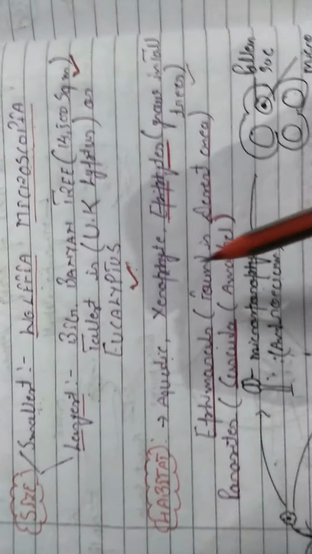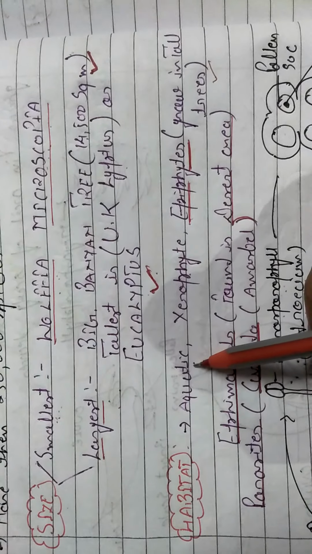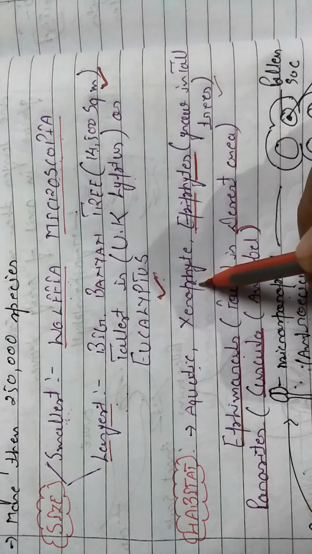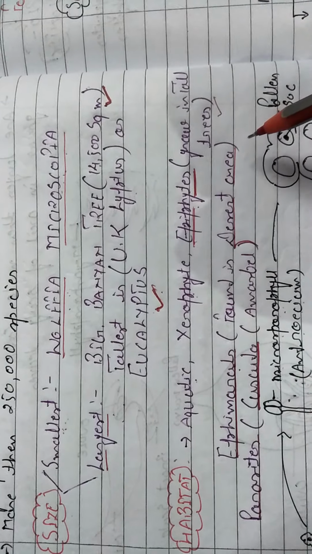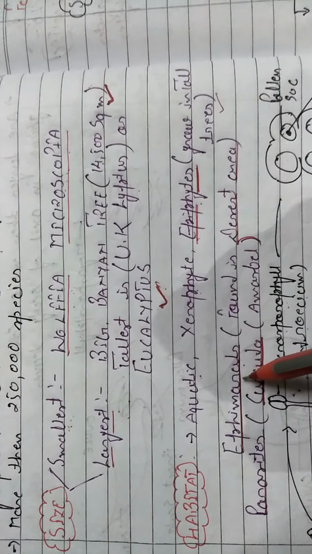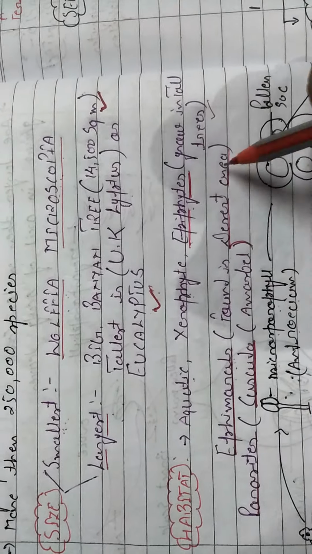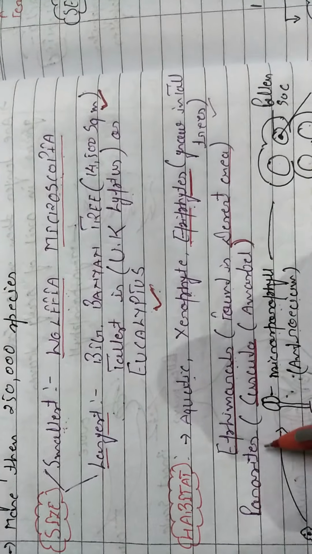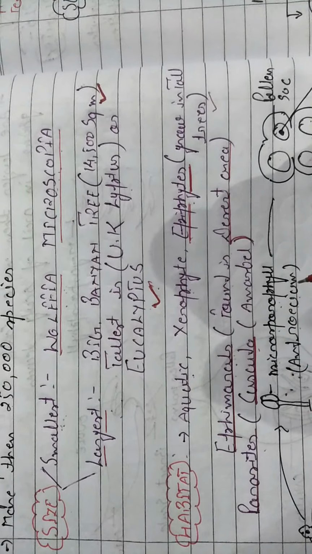Now the habitats. These types of angiosperms are aquatic. They are found in aquatic areas. Xerophytes, epiphytes. Epiphyte means they grow on tall trees. And amphibious. They are also amphibious. It means they are found in desert areas also. Some are parasites. For example, Cuscuta, which is also known as amarbel.